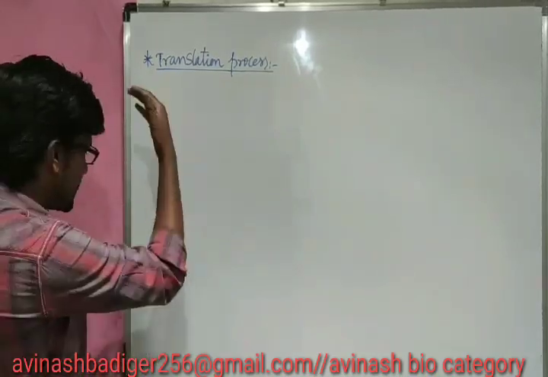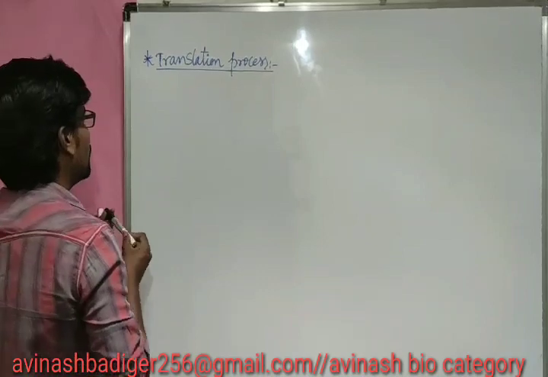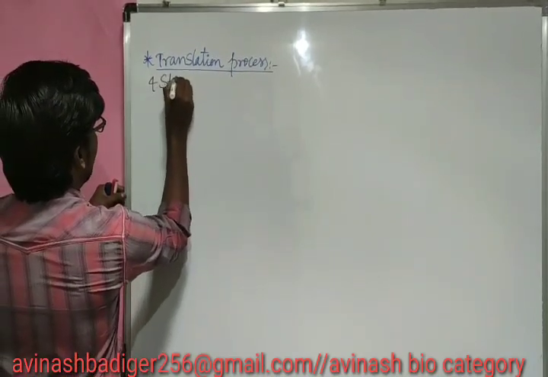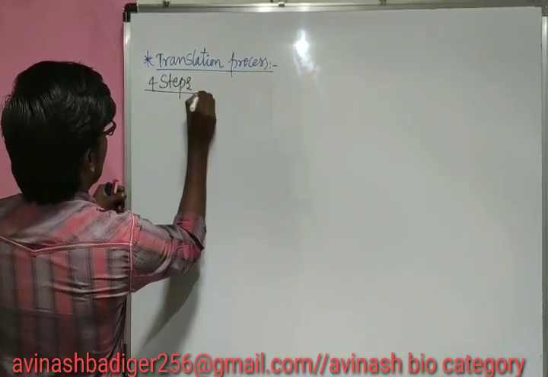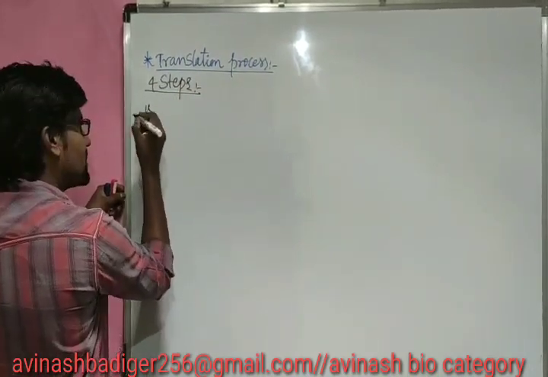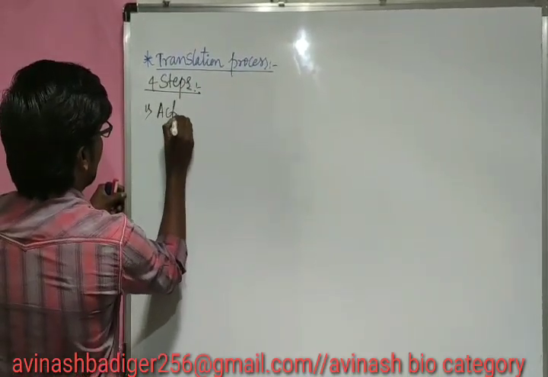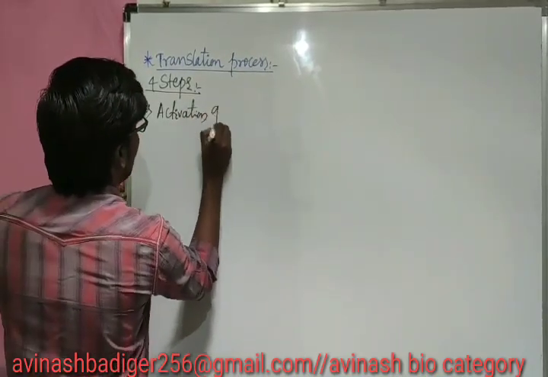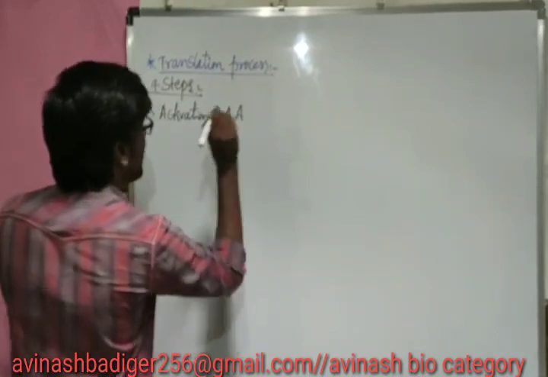If you want to see this overall process, we can divide it into 4 steps. The first step is activation of amino acid.